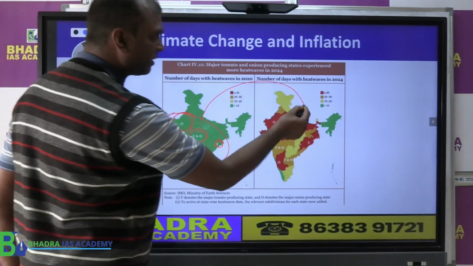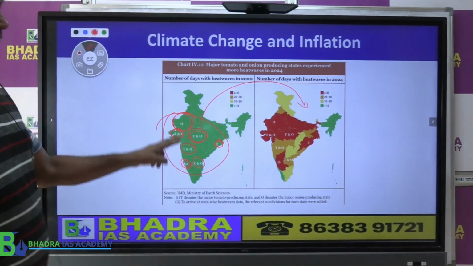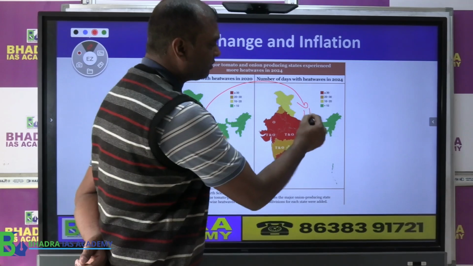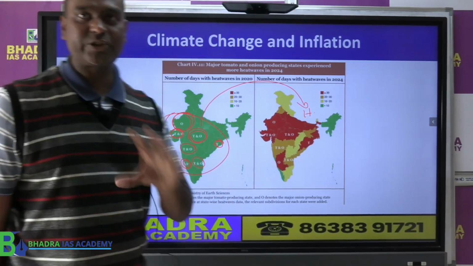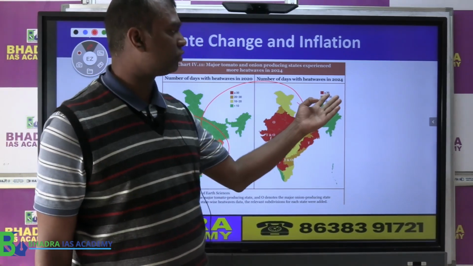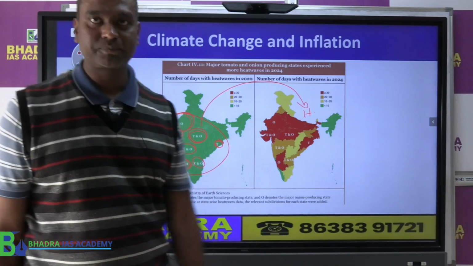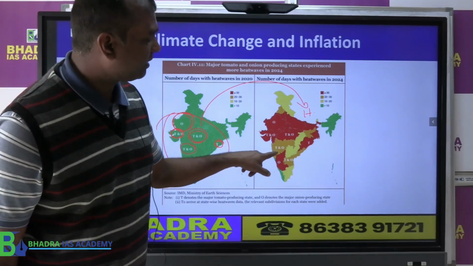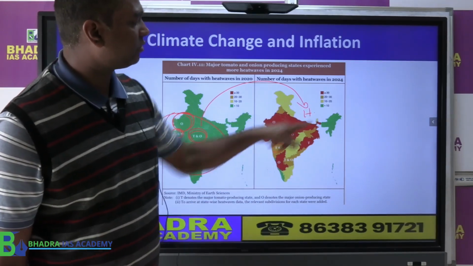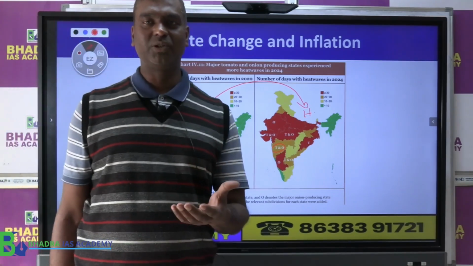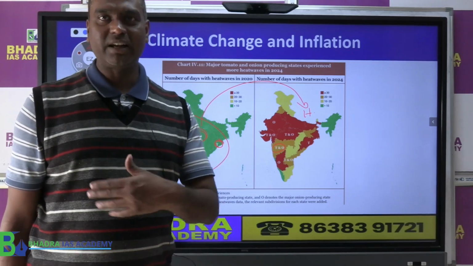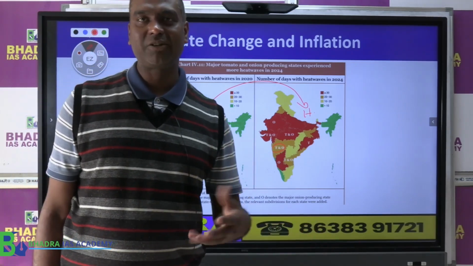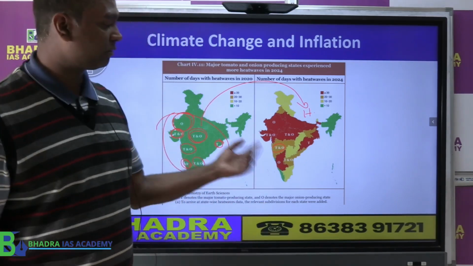Now look at here. In the same states what happened? Heat wave was also experienced, right? This red color is the extreme heat they faced, that also more than 30 days. A little bit brown, here we have Maharashtra and all, 20 to 30 days, almost a month of heat wave. It really affects the crop. Crop can die, crop can be burnt, a lot of problems are there.